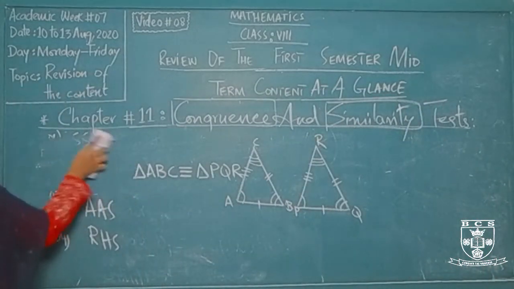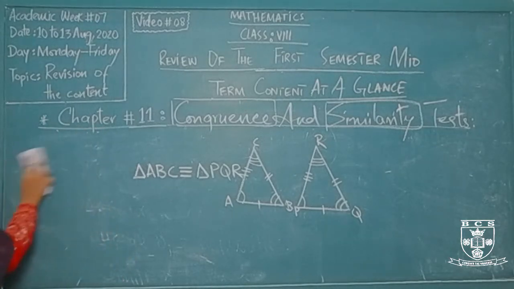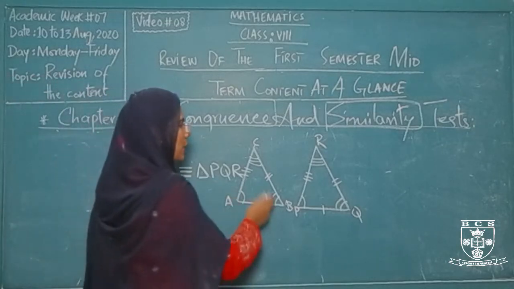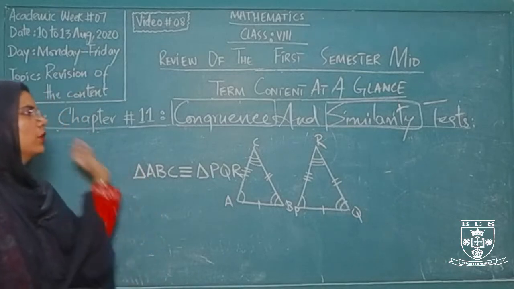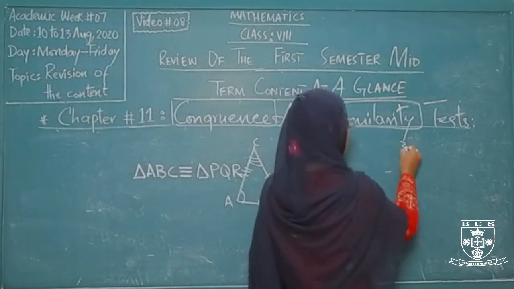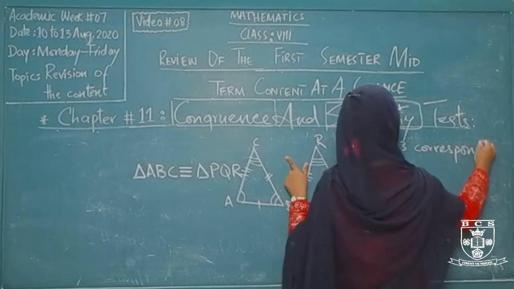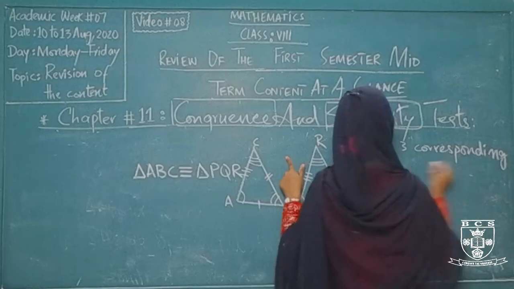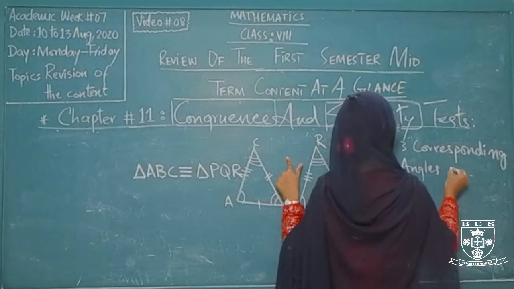Similarity is also a type of congruence, but in congruence, the 3 angles and the 3 different sides must be equal in their measurement. If we are talking about similarity, the 3 corresponding angles are equal, as in congruence, 3 corresponding angles are equal.